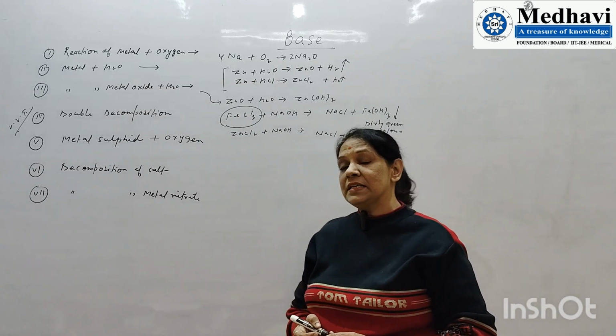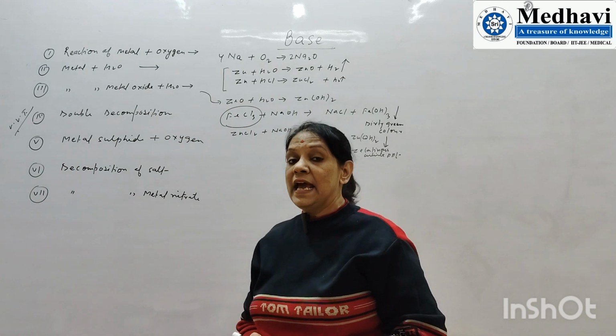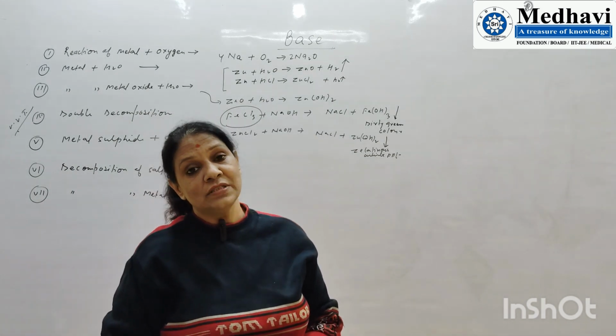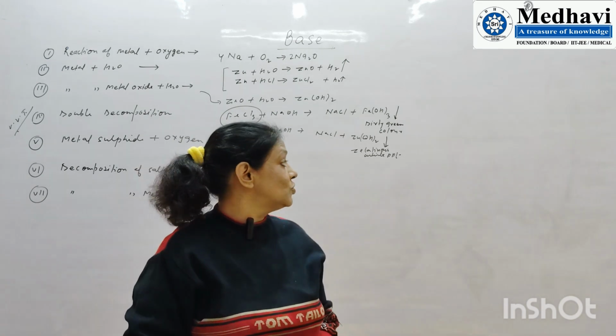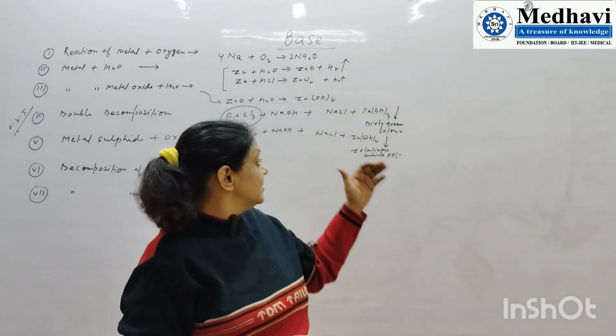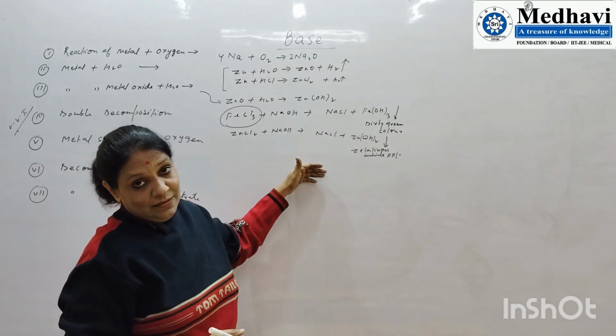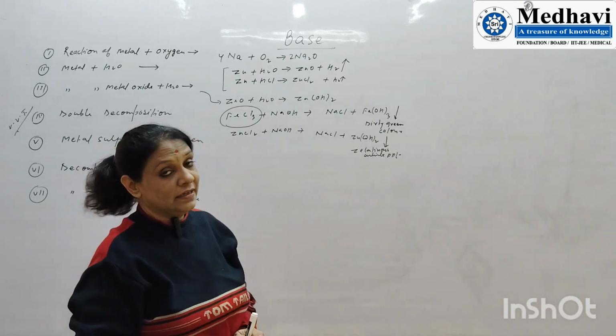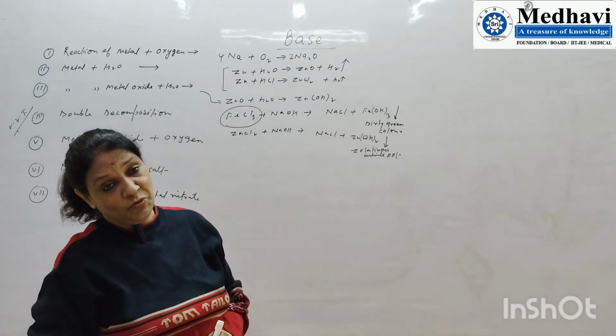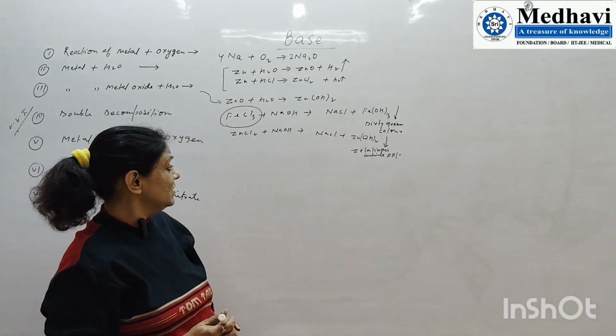There is one more important chapter in standard 10 ICSE board, analytical chemistry, where we will focus on the different colors of the salts or hydroxides, and indirectly it is going to be used in CBSE.